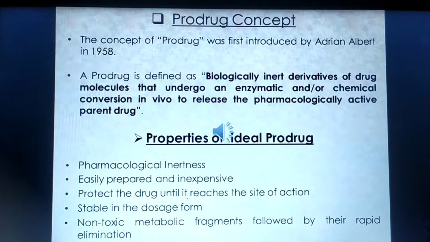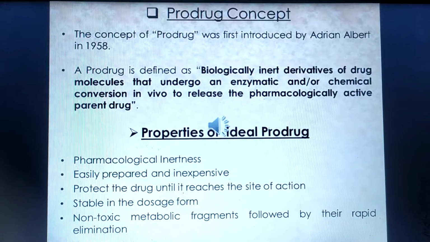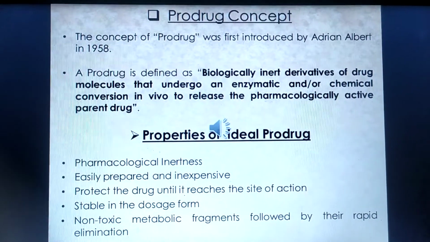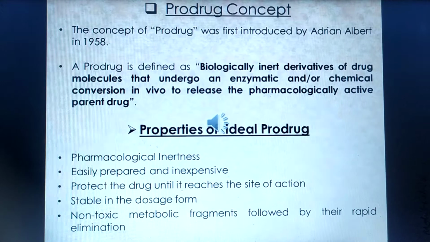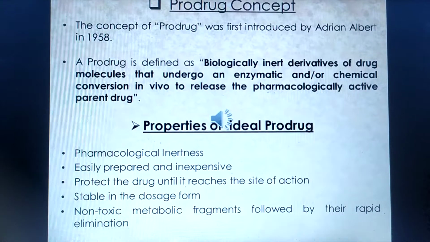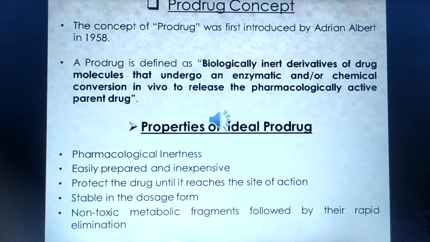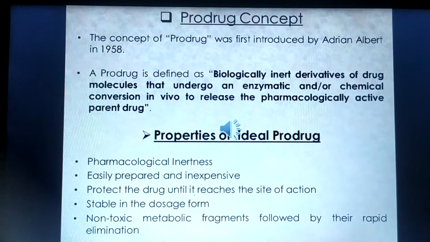What are the properties of an ideal prodrug? Properties of an ideal prodrug: it should be pharmacologically inert, easily prepared, inexpensive, protect the drug until it reaches the site of action, stable in the dosage form, non-toxic, and have non-toxic metabolites.